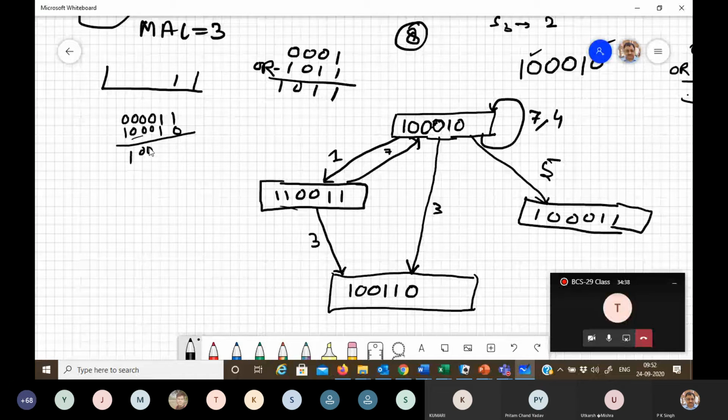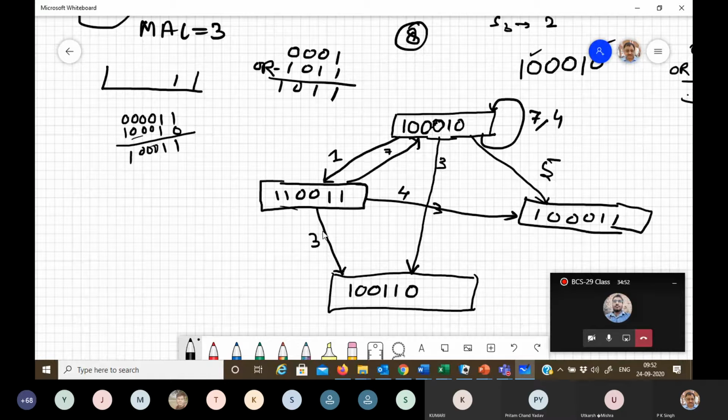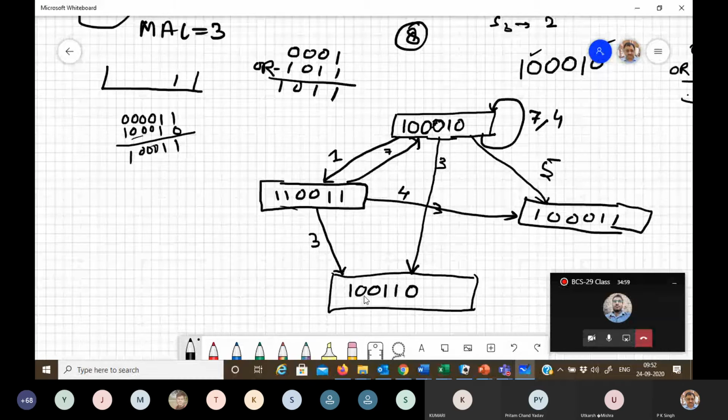You will get 1 0 0 0 1 1, which is this. Here we have 3, so you must have 2 outgoing transitions from this. Now consider this state.